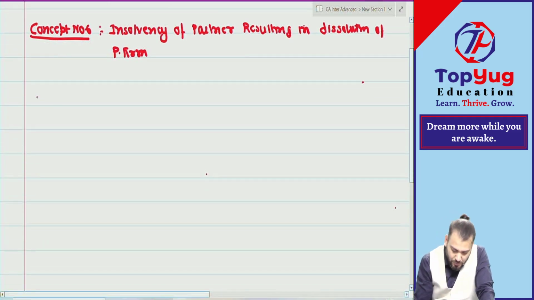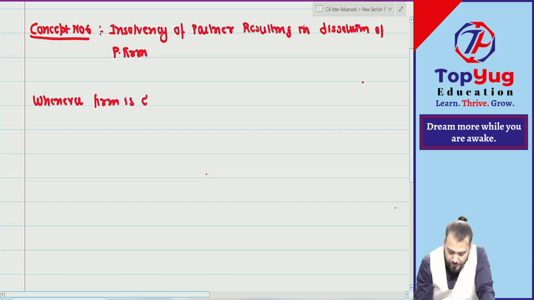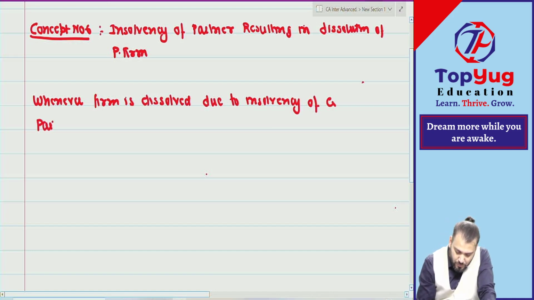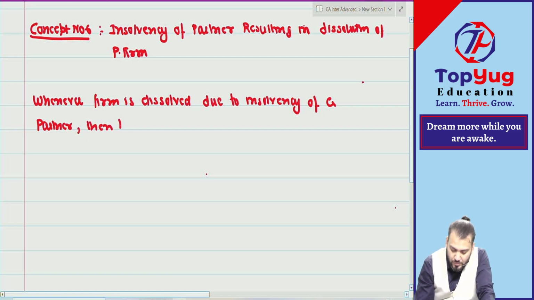Write down. Whenever a firm is dissolved due to insolvency of a partner, then the books of account will be closed by applying which concept?